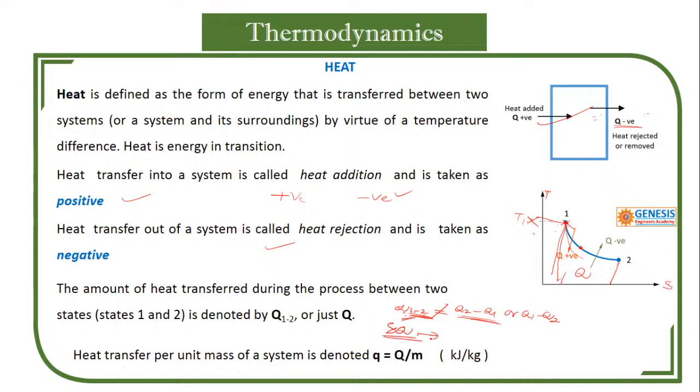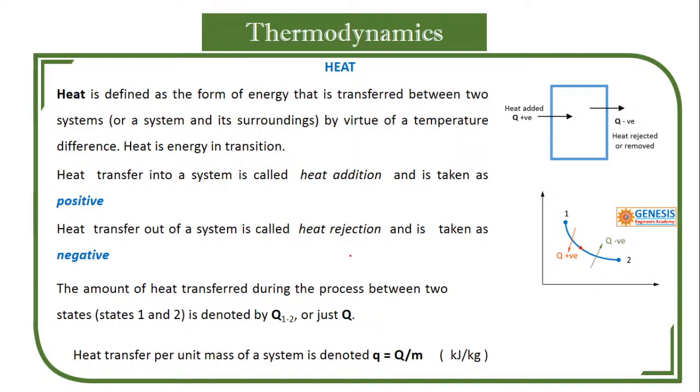Delta Q indicates it is an inexact differential. If a difference is possible, like T2 minus T1, it can be shown as dT, but we cannot use delta T. We use dT, differentiable. Point functions are differentiable and path functions are not differentiable. So that is about Q. To define the first law of thermodynamics, we need these two words, heat and work. Got my point?